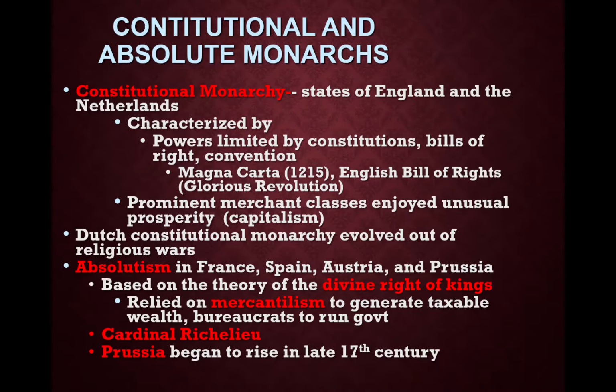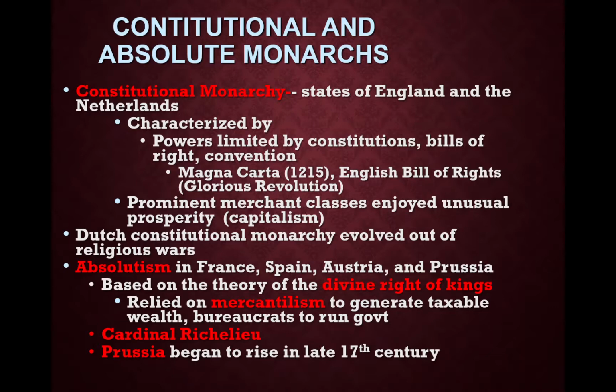Another example is absolutism or absolute monarchy. You see that in countries like France, Spain, Austria, and Prussia. This is based on the theory of divine rights of kings. The idea of divine rights of kings is that the power to rule comes from God. So if you're rebelling against the king, you're really rebelling against the G-man.